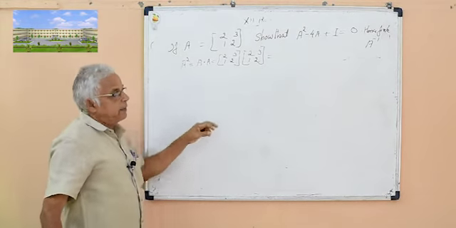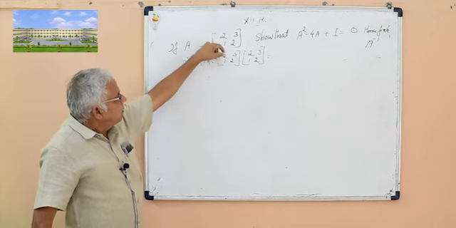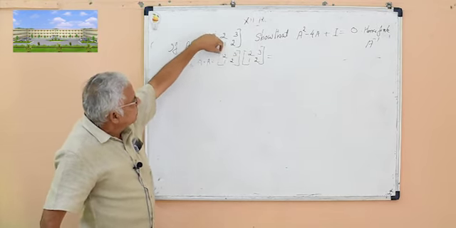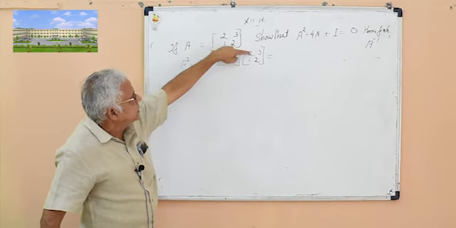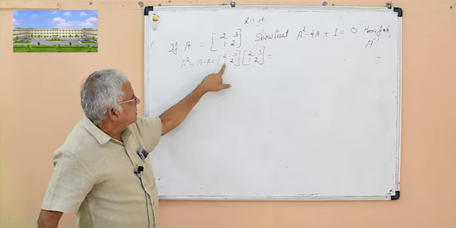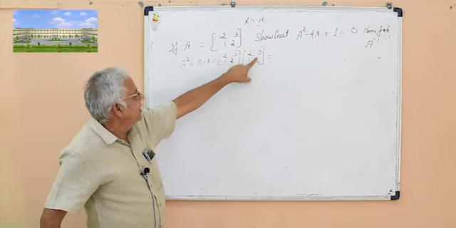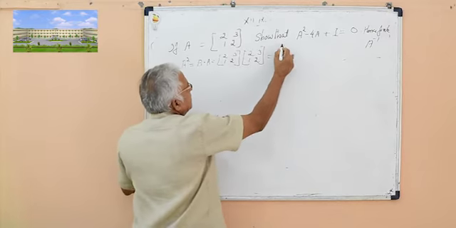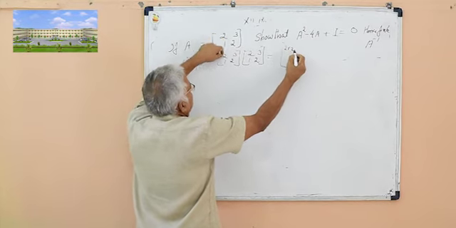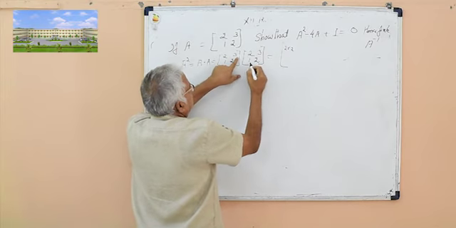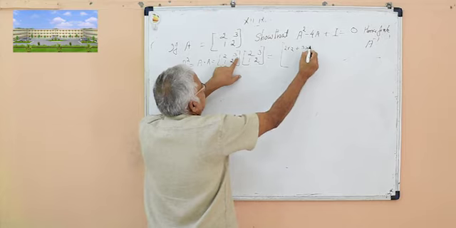Multiply first row with first column, first row with second column, then second row with first column, second row with second column. 2 into 2 plus 3 into 1.